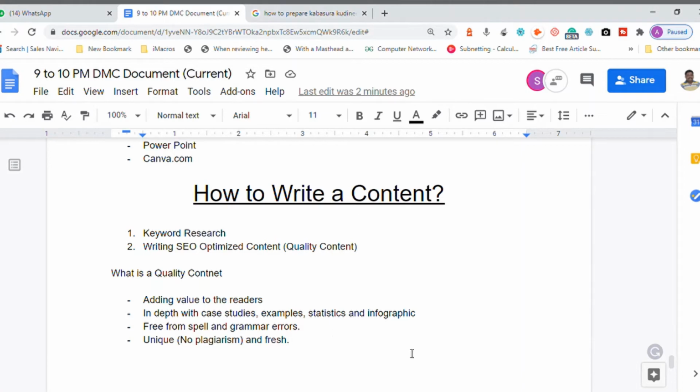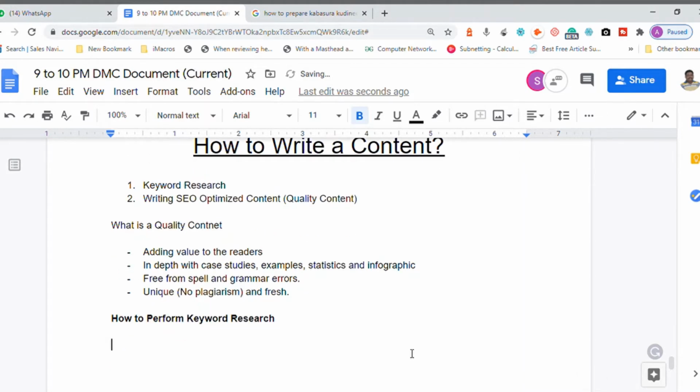Okay, now how do we write the content? Basically, it undergoes two processes. Number one is keyword research. How to perform keyword research? I will tell it in my style. Keyword research.